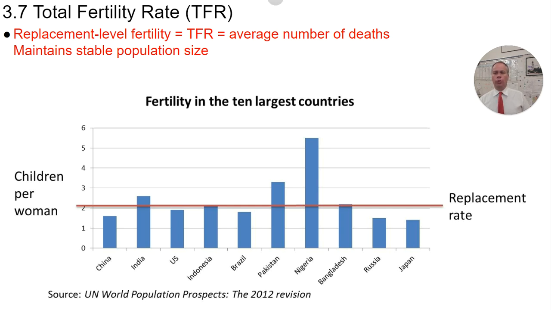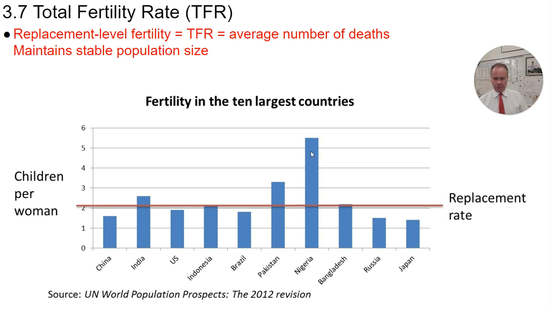And there's a term that's called replacement level fertility. This is the total fertility rate which would maintain a stable population size. So we typically think about the replacement level fertility in most countries as 2.1, that each couple has 2 children which replace themselves over time, and the 0.1 is a factor that represents infant mortality and things like that. So 2.1 is typically considered replacement level fertility. It would maintain a stable population size in a given country.